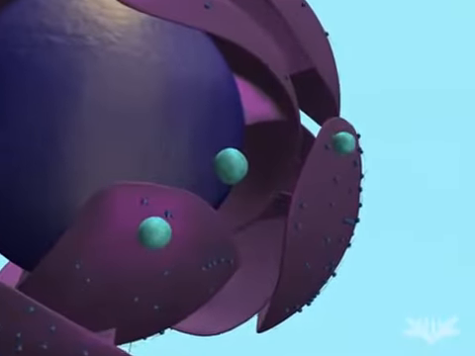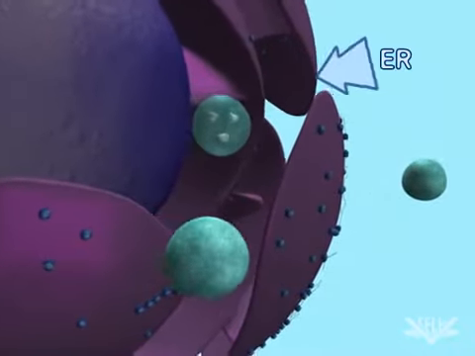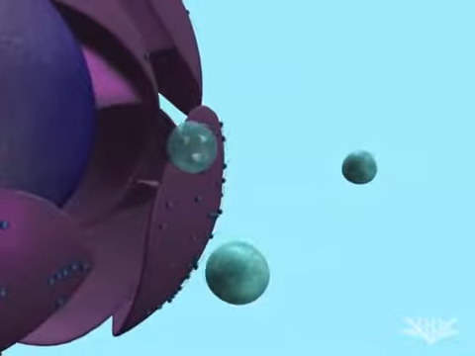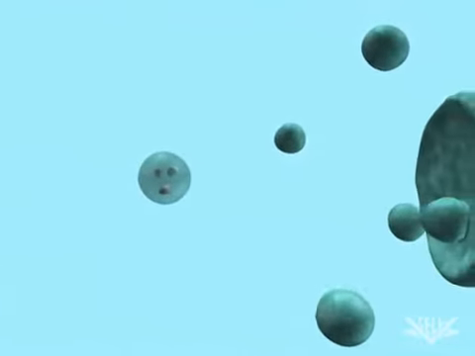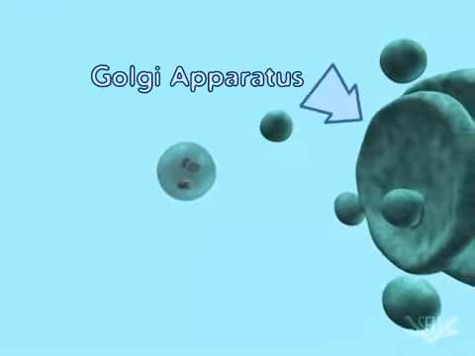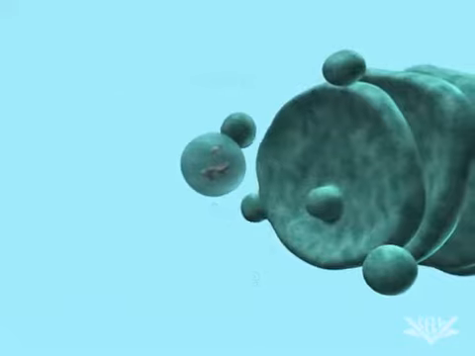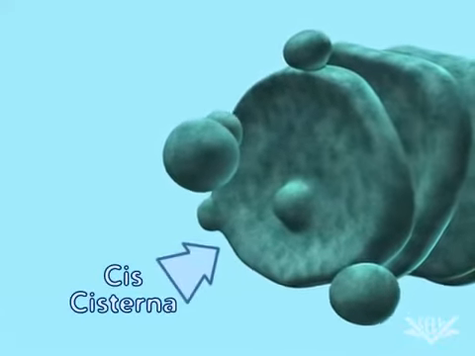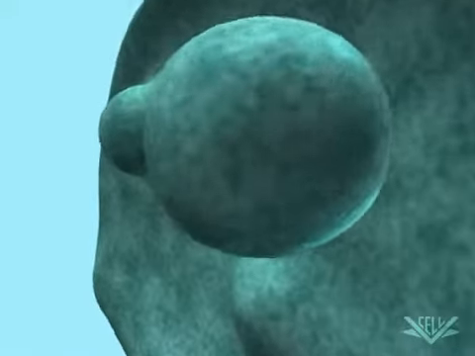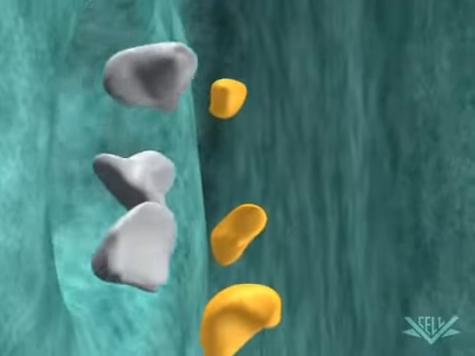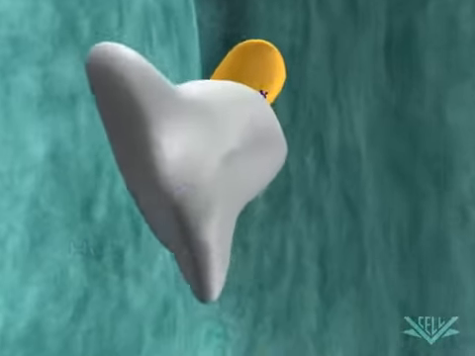So let's follow a hydrolase from the endoplasmic reticulum, or ER, where it is synthesized, to the endosome. First, the hydrolase is delivered from the ER to the Golgi apparatus via a vesicle. While it is being transferred through the ER and cis-cisterna of the Golgi apparatus, the modification of the sugar core oligosaccharide begins. The term for this process is glycosylation.